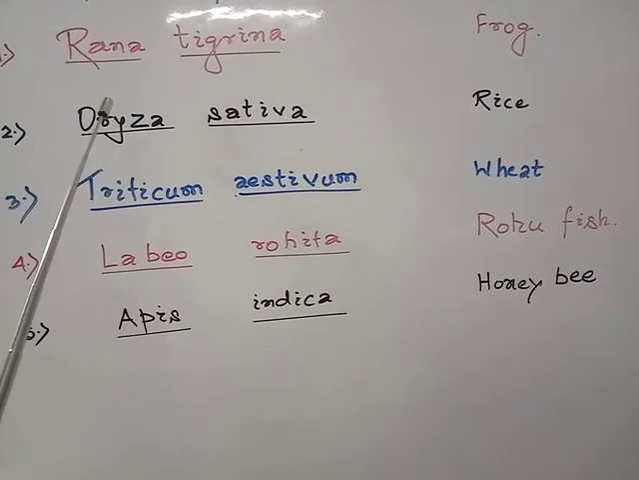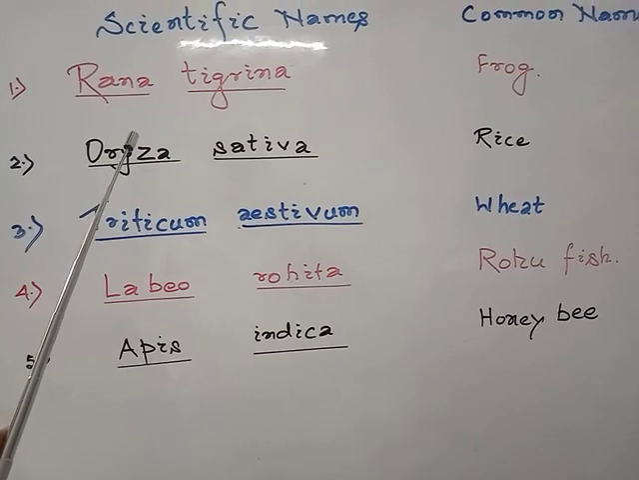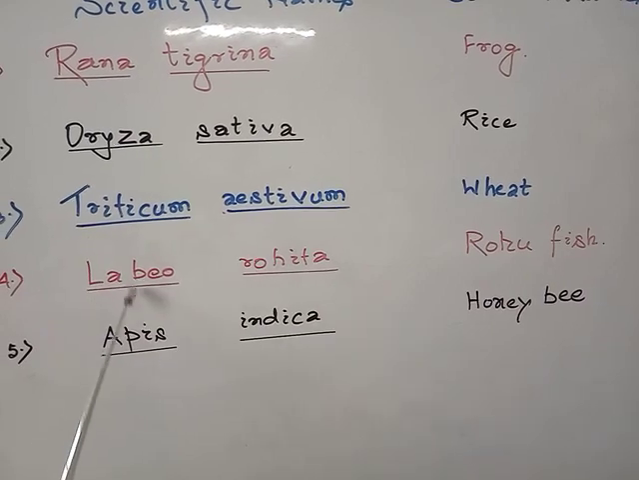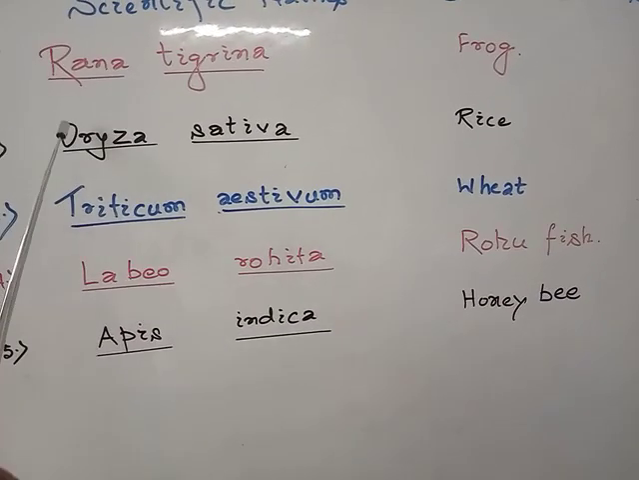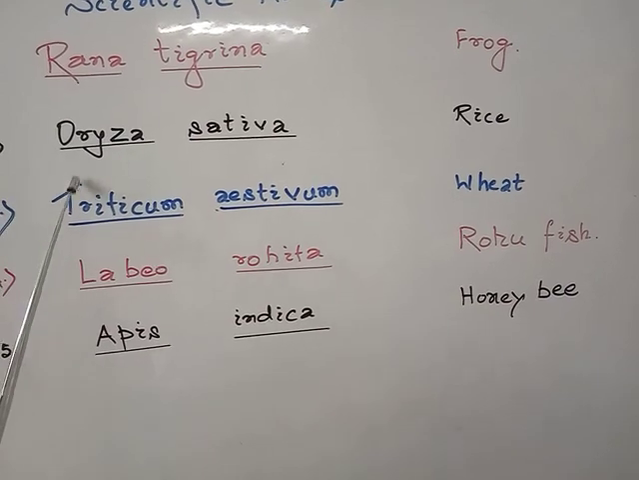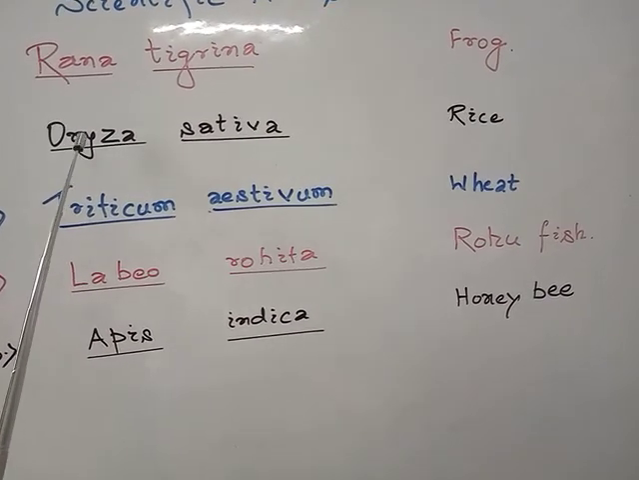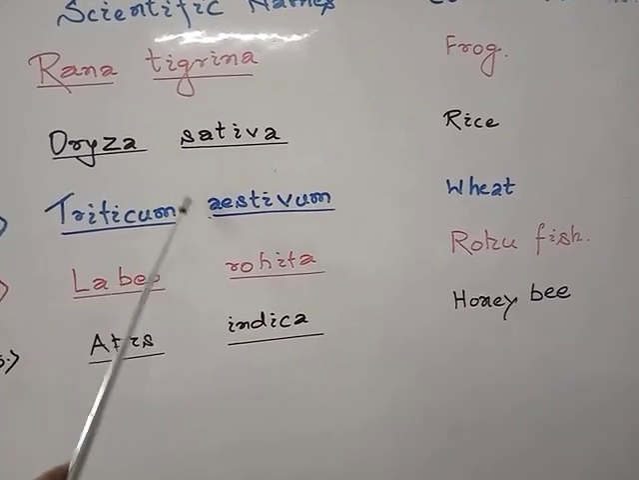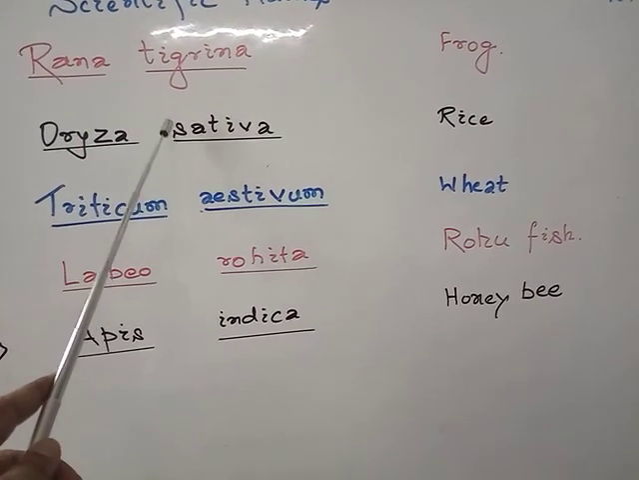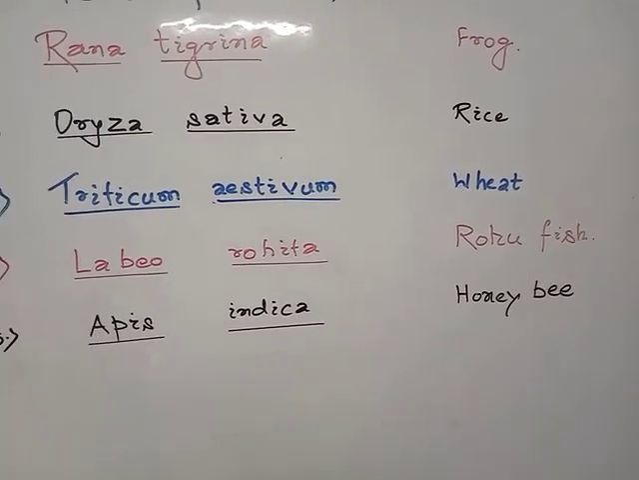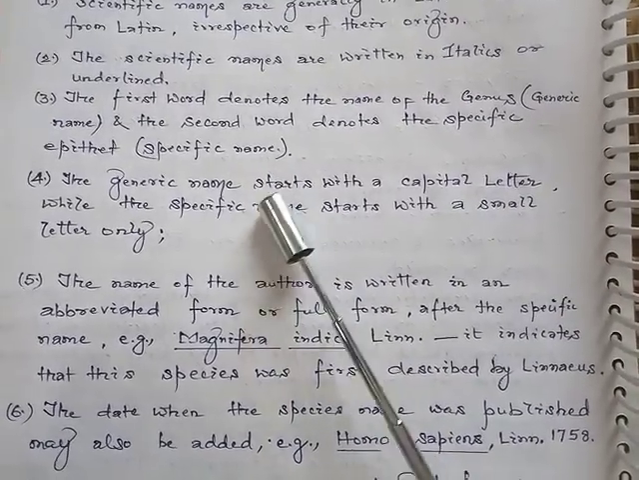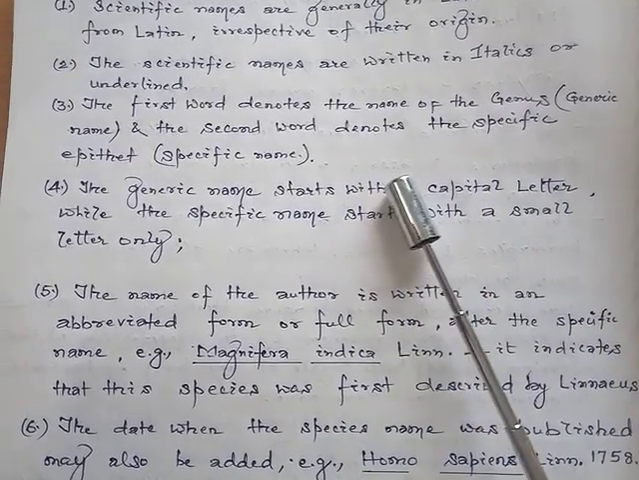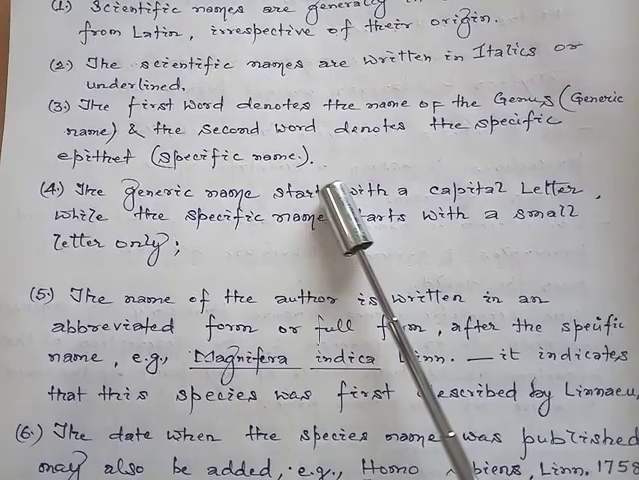So in all the cases, we may observe that these scientific names are underlined. The first word is the generic name. It is underlined separately, and the first letter is written in capital form, whereas all other letters are in small form. The other word, the specific epithet, is also to be underlined but separately. So the first word denotes the name of the genus, that is the generic name, and the second word denotes the specific epithet, that is the specific name.